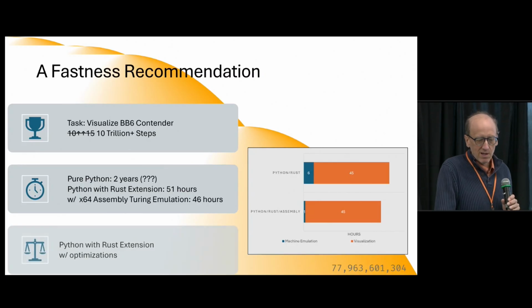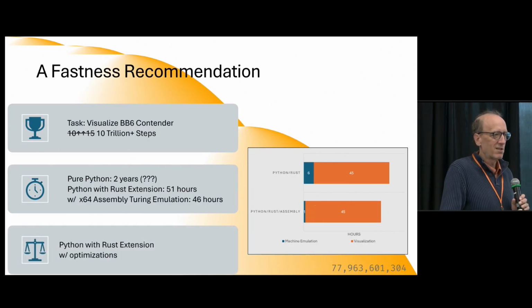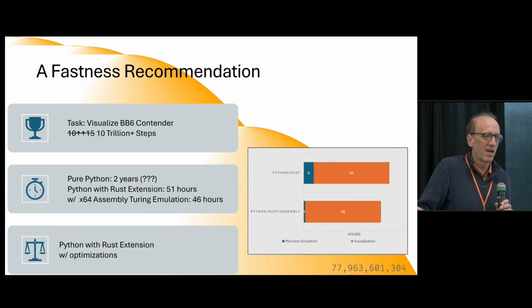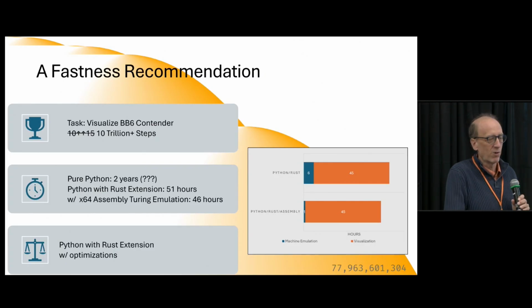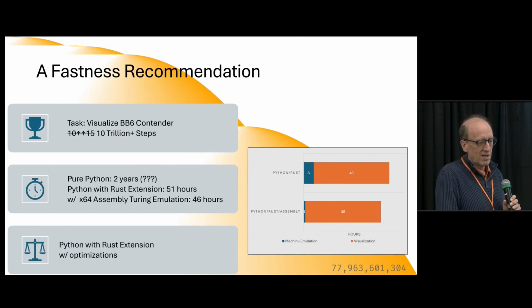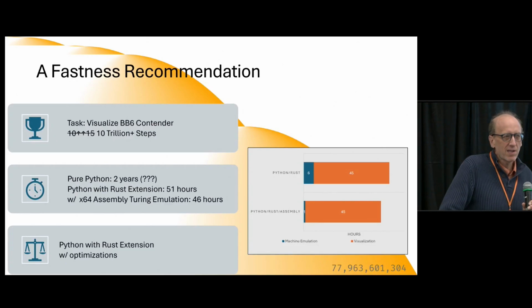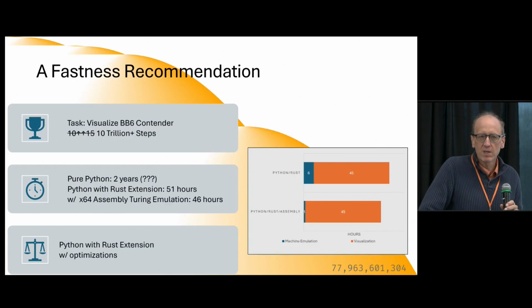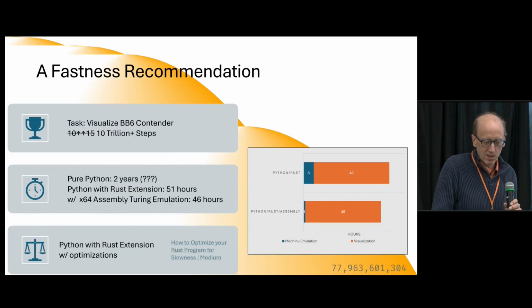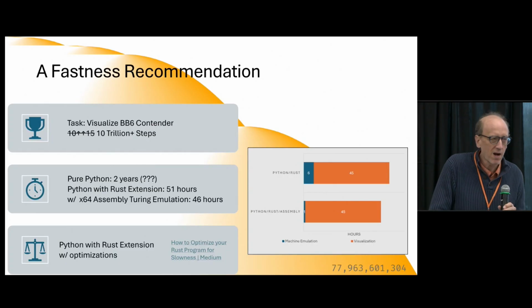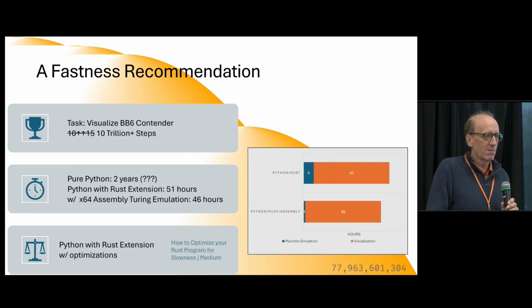So for these runs, I didn't actually use the Turing machine emulation, because for these purposes, the Rust was fast enough. For the Rust, I also did some speed ups, and I've got another talk, how to optimize your Rust program for slowness, that talks about some of the SIMD and multi-threading optimizations I did in the Rust to make the visualization run faster.